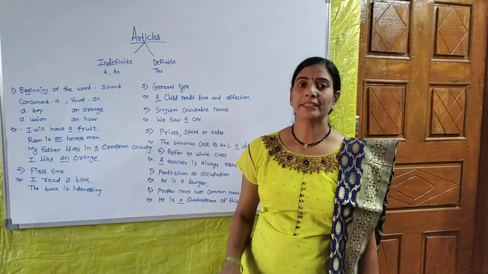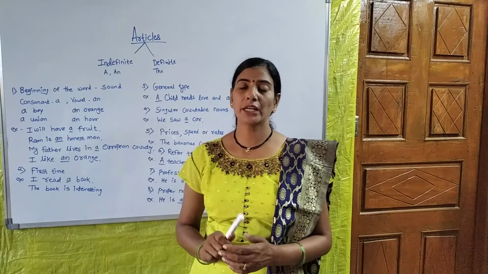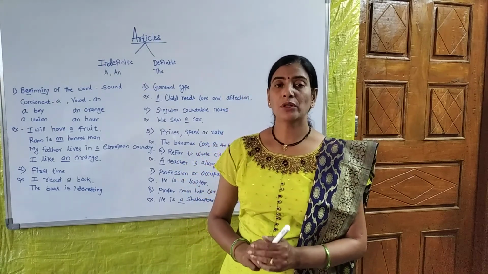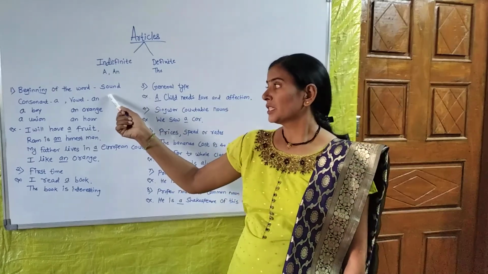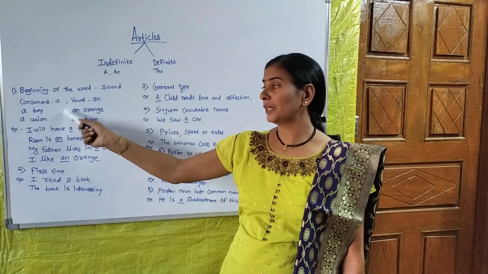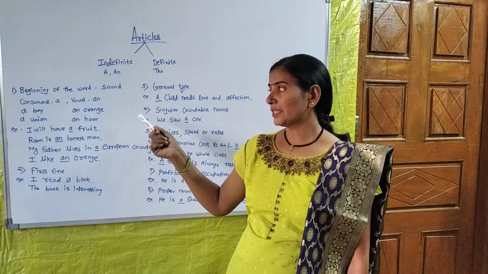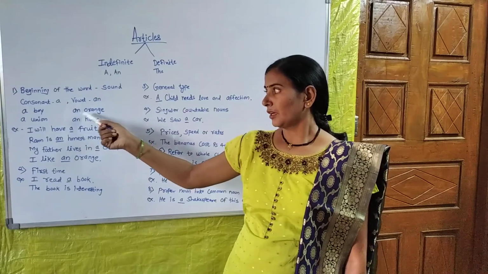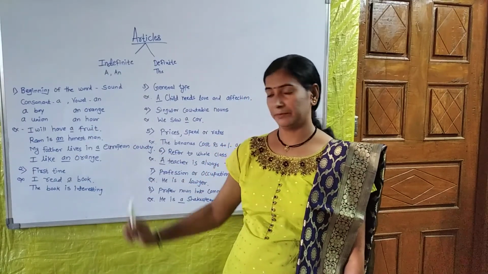But mind it, in this rule, the sound of that particular word is very important, because there are many words whose spellings start with a consonant but are pronounced as a vowel. For example, we take a honest person.